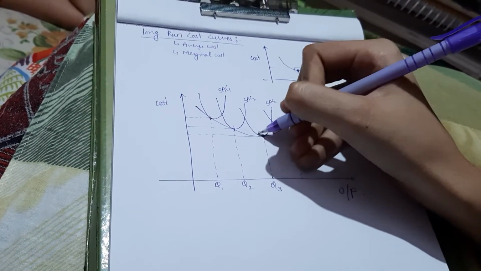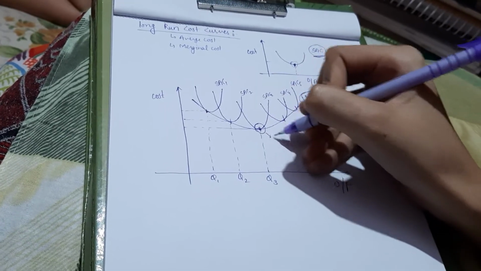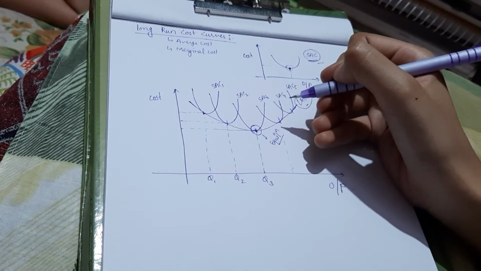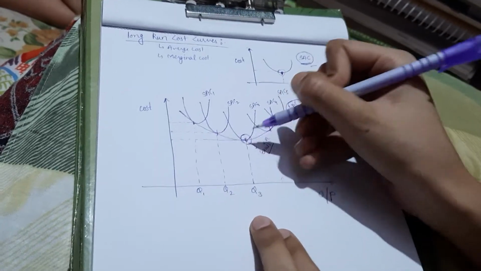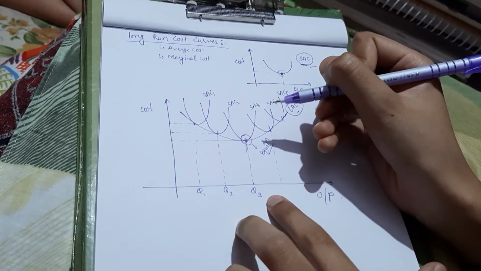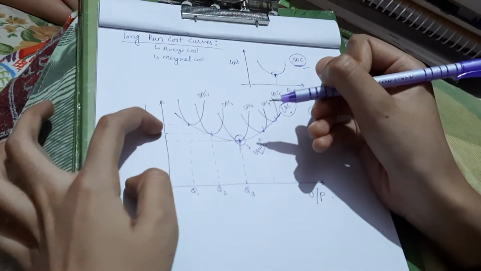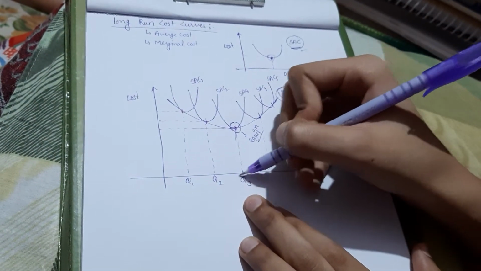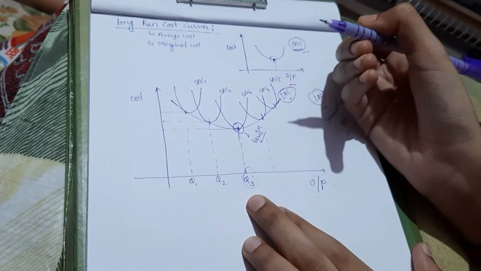This point is known as the equilibrium point. Why? Because at this point we have high production with low cost. So why is Q3 the equilibrium point?